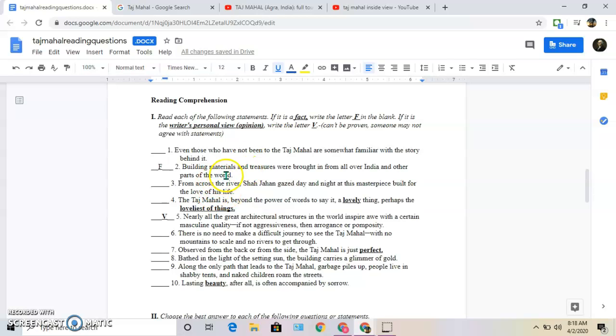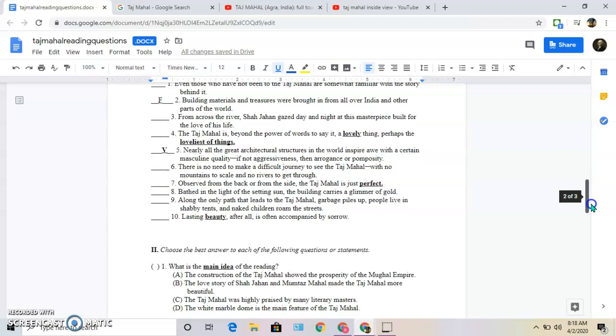This can't be argued. Nearly all the great architectural structures in the world inspired all, so that could be argued, right? So maybe we think it's an ugly structure, with a certain masculine quality, if not aggressiveness, then arrogance or pomposity. So this can be argued because some people may not be inspired by this architectural structure. So if you can argue the statement, you're going to put a V. If you think, nope, can't be argued, this has to be true, you're going to put an F.